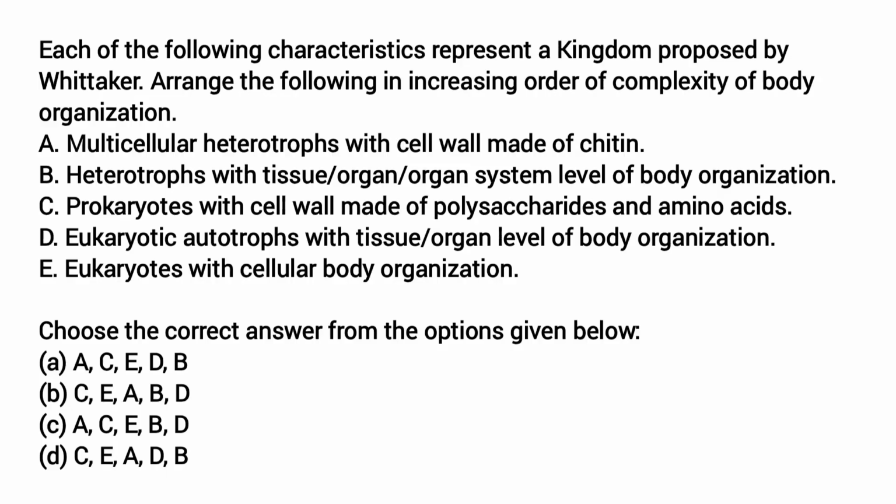We'll read the next option, that is C. Prokaryotes with the cell wall made up of polysaccharides and amino acids. So option C is a characteristic of kingdom Monera, which is the simplest organism. It's a prokaryote and it is the simplest organism which should come first. So in options A and D, C is first in option D. So easily you can conclude that D is the correct answer for this question.